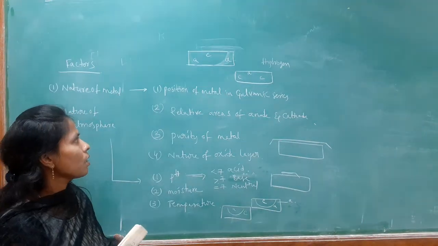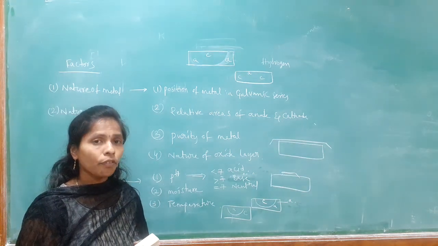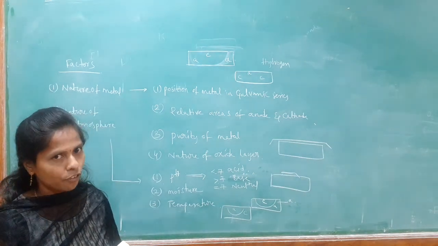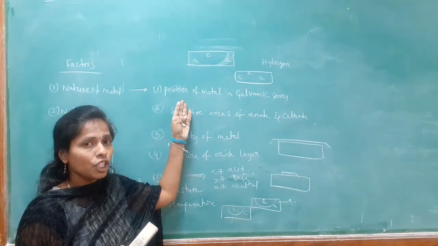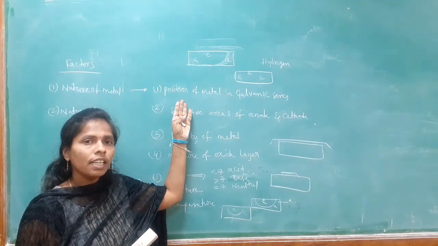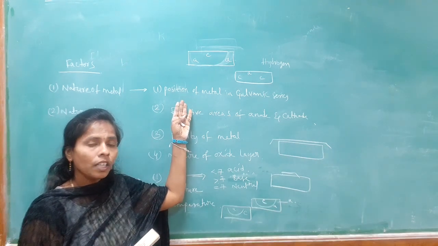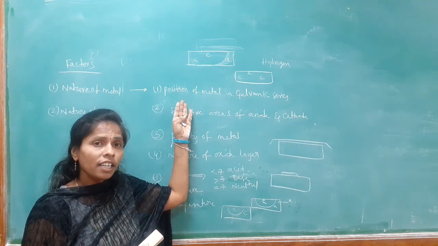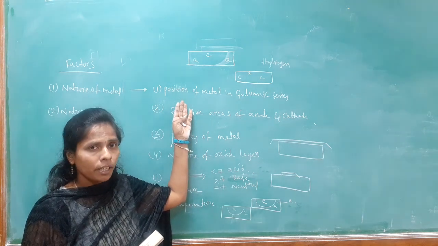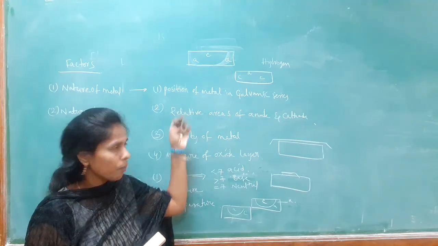So there are two factors involved in the rate of corrosion: nature of metal and nature of environment. In nature of metal, the first factor is position of metal in the galvanic series. If the metal is in the top position, corrosion is more, rate of corrosion is less. If the metal is in the bottom position in the electrochemical series, corrosion is less, but rate of corrosion is more.